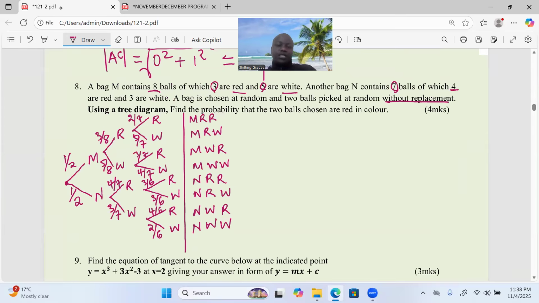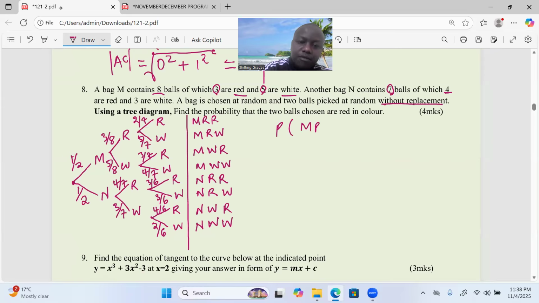Just make it that clear for purposes of section 2. Sometimes you'll be given a question like this, and it will be carrying some healthy marks, very good marks. So it's encouraged for you to outline all the probabilities now at the end of every branch like that. We need now the probability that the two chosen are red. So it can be the probability that from bag M, we picked red, followed by red, or the probability that from bag N, we picked red, followed by red. So that's simply what you need.